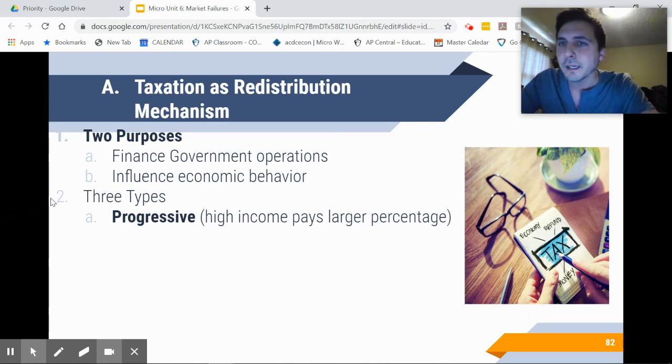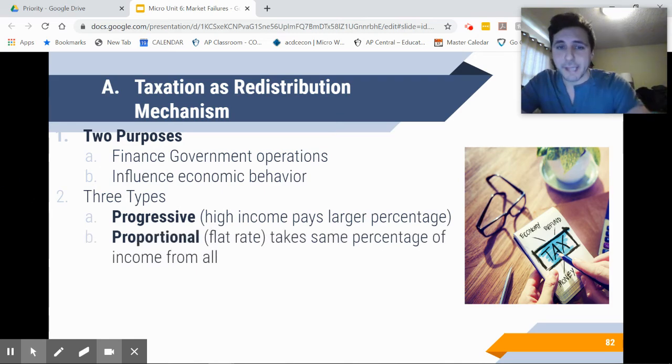Progressive is the higher the income, the more tax they pay. That's a progressive tax. If you're really rich, you pay a high percentage of tax. If you're very poor, you pay a low percentage of tax. That is the most redistributive. Very, very wealthy people are going to be taxed a lot, so we can take that money and give it back to the poor through transfer payments. Very, very poor are going to be taxed very little so that they can receive the benefits of this. And this is actually what we have in our society. If you're poor, you actually don't pay anything in taxes. And if you're very wealthy, you pay a little bit more.